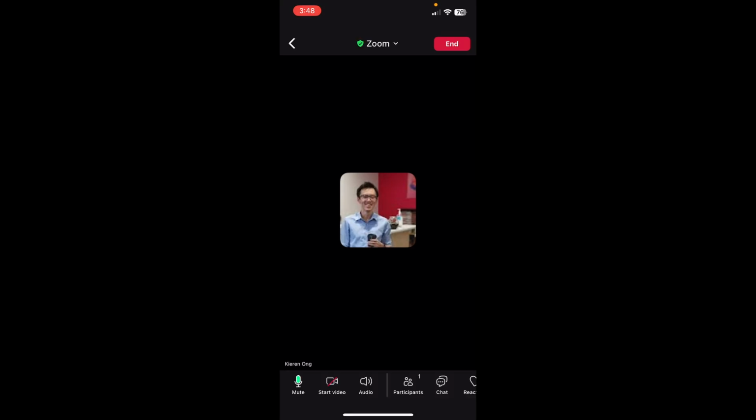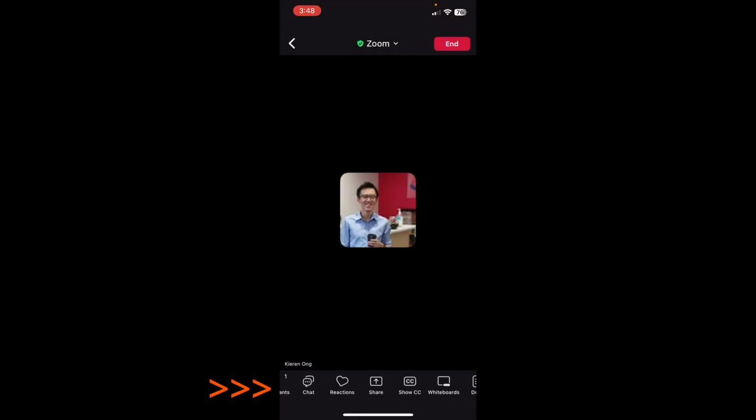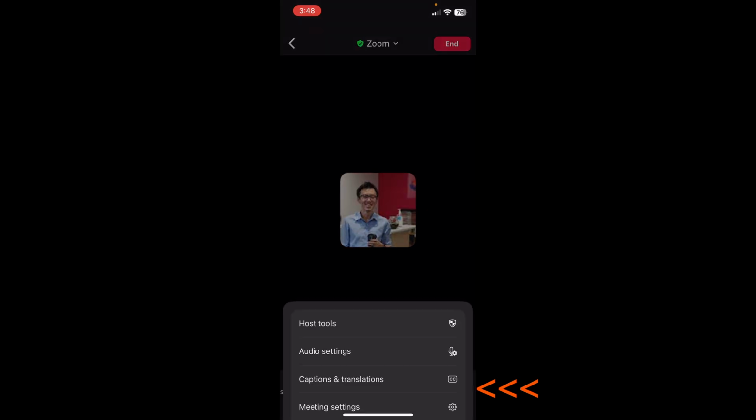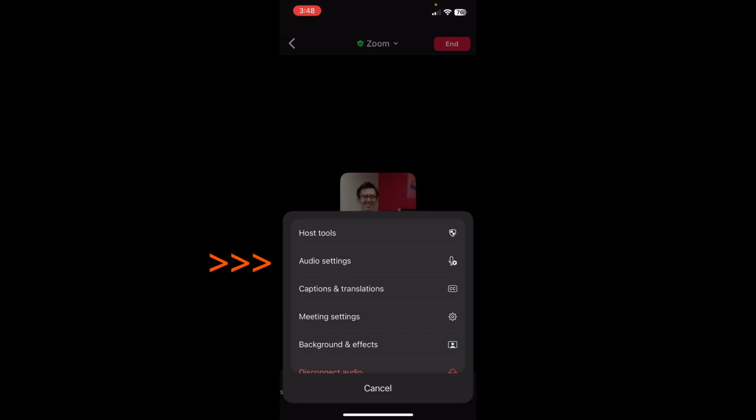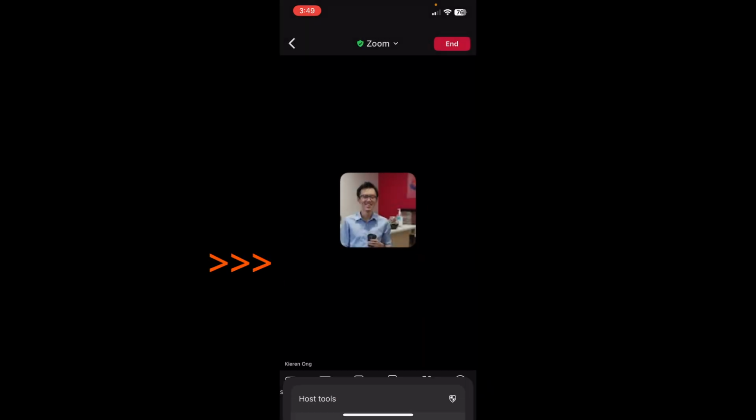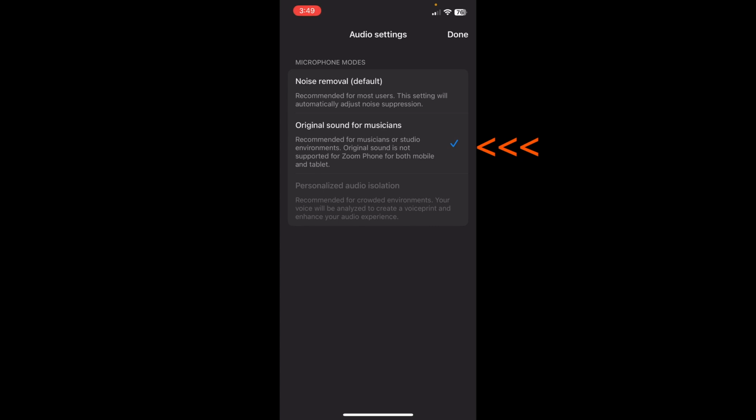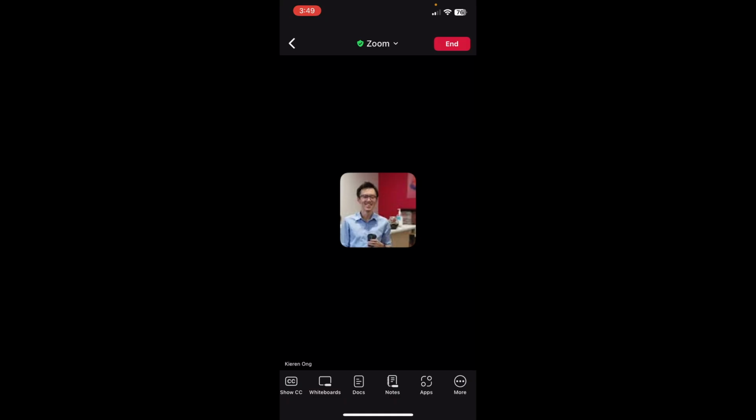You can double check whether this setting is turned on by going down to the bottom menu here, going all the way to the right, tap on more, go down to the second option, audio settings, and check that original sound for musicians is ticked. If not, just tap on it and that should tick that option. Then simply tap done and you are all good to go.